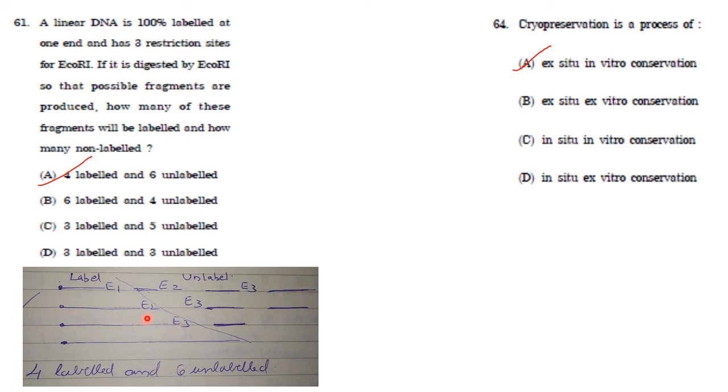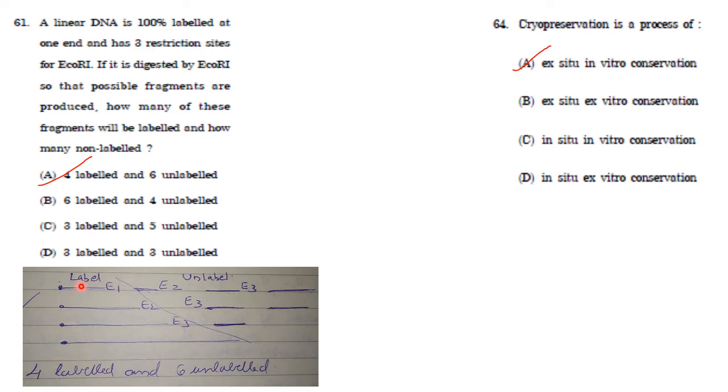Then you have got E2 digestion. So it will digest at E2 but not at E1. So E2 region will be labeled, whereas E3 and this particular fragment it will be unlabeled. Then the next option is it will digest at E3 but not at E2 and E1. So you will get E3 which is labeled and this particular fragment which is unlabeled. Or else it cannot digest the DNA itself. Undigested DNA remains. So E1, E2, E3 all will be undigested and this will be the single band that will be labeled.